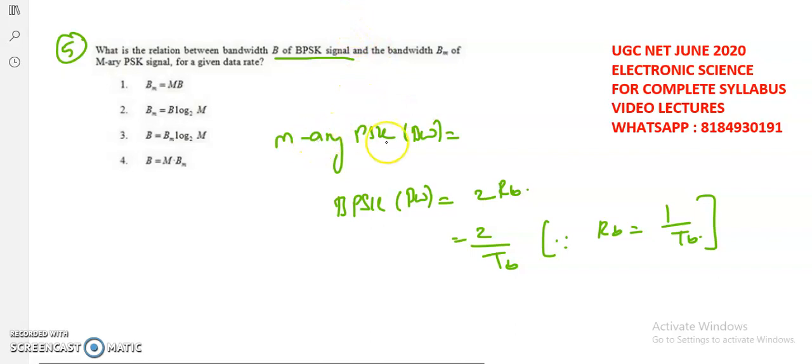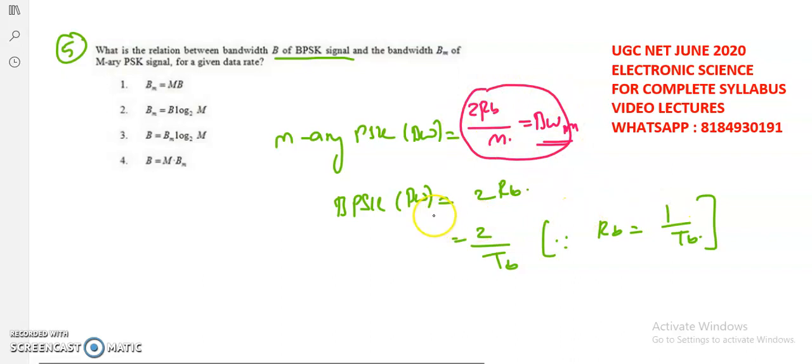And the M-ary phase shift keying bandwidth, let's take it as B suffix M, is 2R_b divided by M. That means the bandwidth of the M-ary phase shift keying is 2R_b divided by M, and the bandwidth of the binary phase shift keying is 2 into R_b, or else 2 divided by T_b.